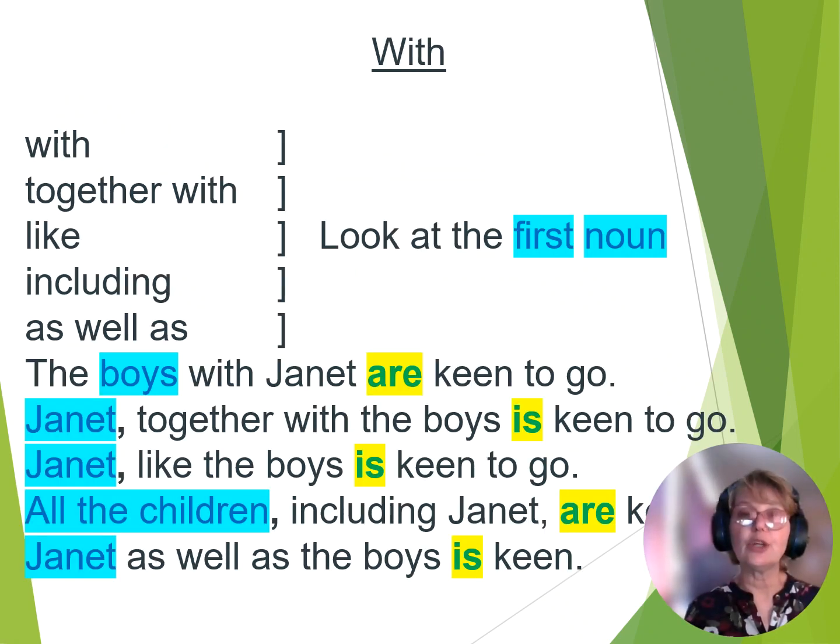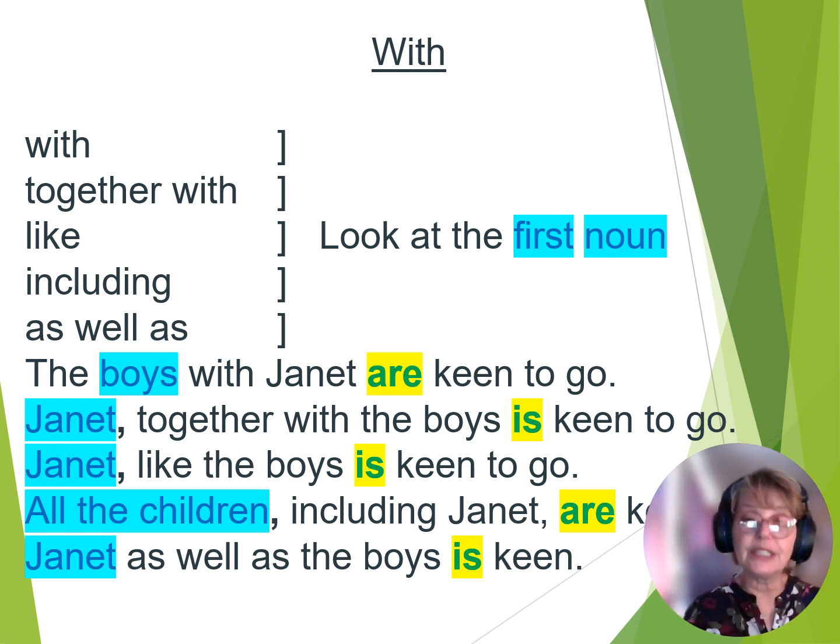When we consider with, together with, like, including, and as well as, we have to look at the first noun, which is again highlighted in blue. And then we look at the verb, which is highlighted in yellow. So what you need to study here is the linking word that's used that says with or together with, so that you can remember what the rule tells you to do.